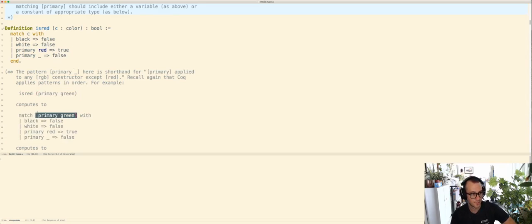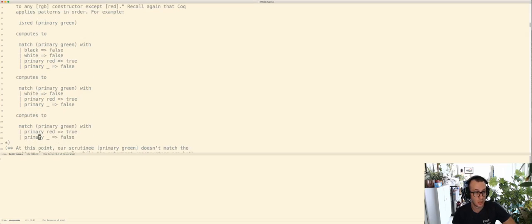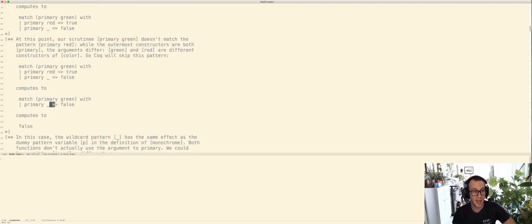So that's right here. Okay, then a match, the way to think about a match in Coq is it goes top down and says, I'm going to find the first one that matches. Okay, black doesn't match. White doesn't match. Does green match this? Well, no, green and red are different. So we'll get to here, and everything matches with underscore. So we'll return false.